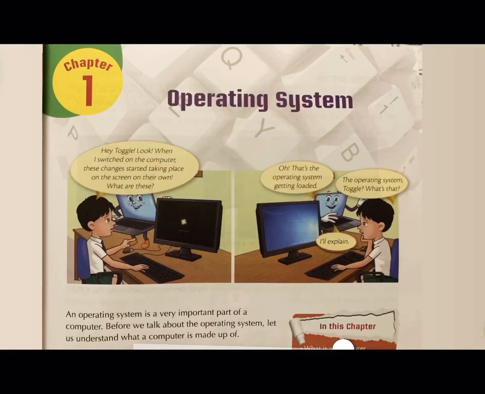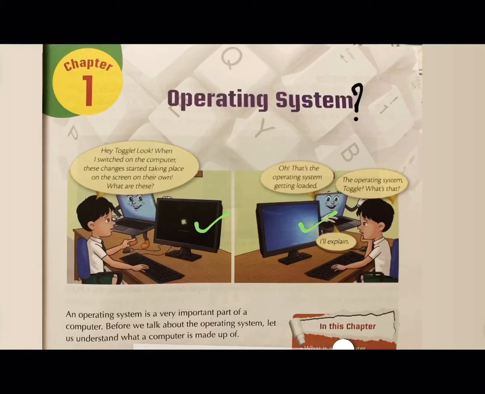What is an operating system? Operating system is the first software which starts working when you switch on your computer. As soon as you switch on your computer, your screen looks like this. And then a welcome message appears. Why does it happen? It happens because of operating system, right?